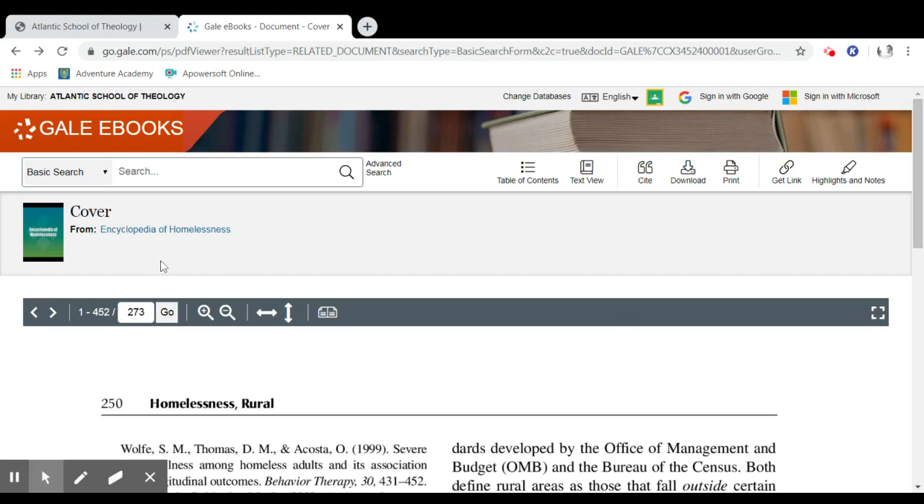And I need a way to search this content. I'm going to go back up to the basic search. Here we go. Search entire document. This is better.